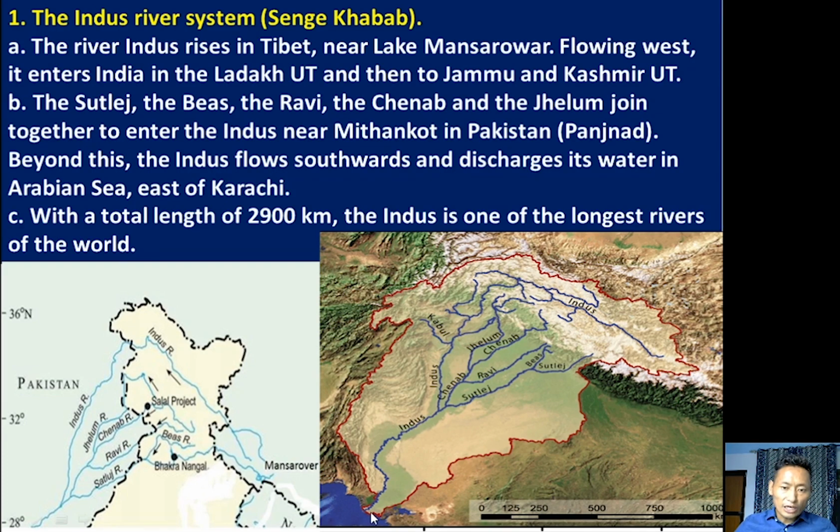So here we have Karachi, a big city in Pakistan. It discharges its river water west of Karachi. Sorry, east of Karachi. The total length of this river is about 2,900 kilometers. So the river Indus is one of the longest rivers in the world, because it has a total length of 2,900 kilometers, from Mansarovar till the Arabian Sea.